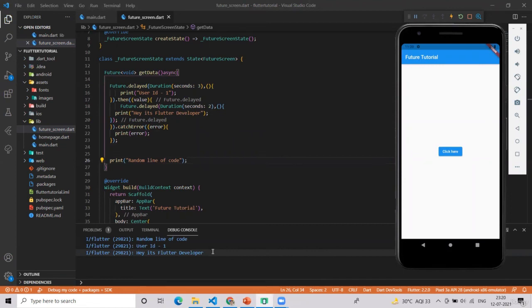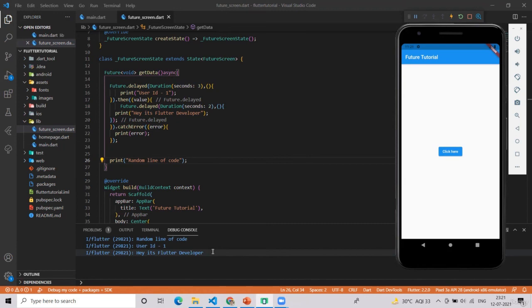I hope you have understood the concept. If you have some more doubts, I will suggest you to have patience and wait, because in the next 2 or 3 modules, by the end of the 3 modules, definitely you will have all your doubts cleared, because this is just a very dummy example. But when we will be building a real application, you will think, okay, this is the case scenario for .then.